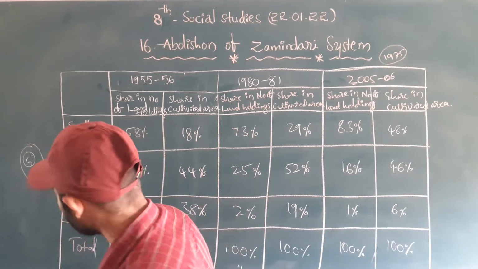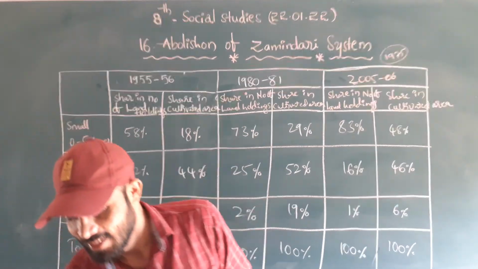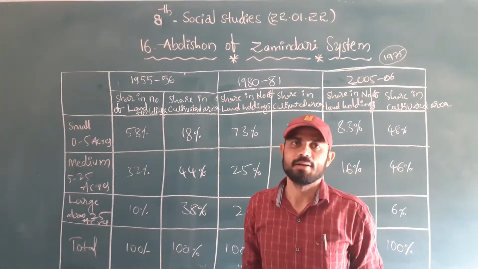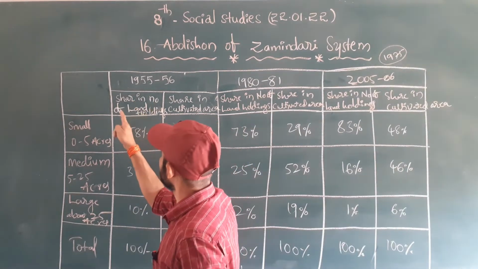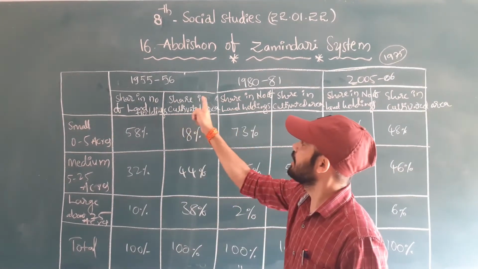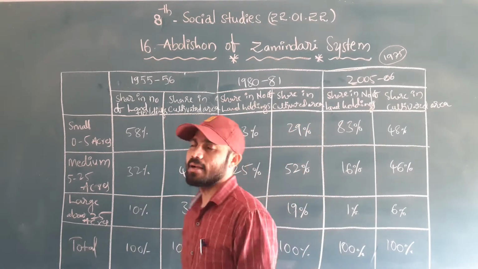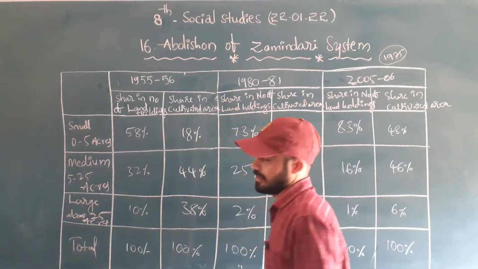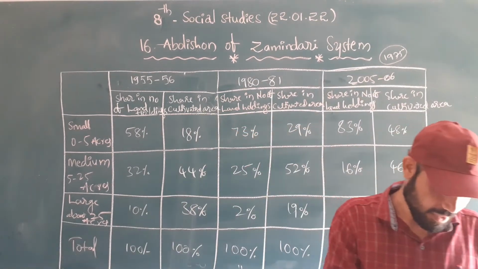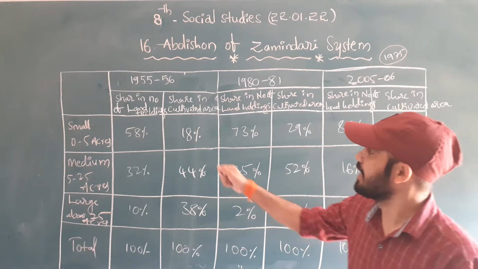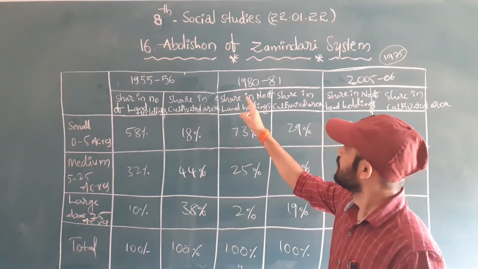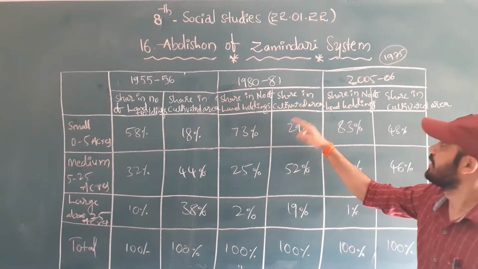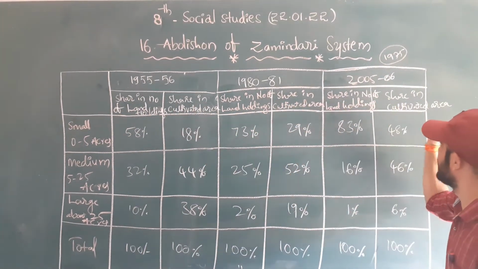areas. I know you didn't understand. See, those who have land holdings, those who are the owners of that land, we call the share in the number of land holders. Next, the share in the cultivated areas, the cultivated acres. How many areas are cultivated? The share is in the number of land holdings and the share in the cultivated area.